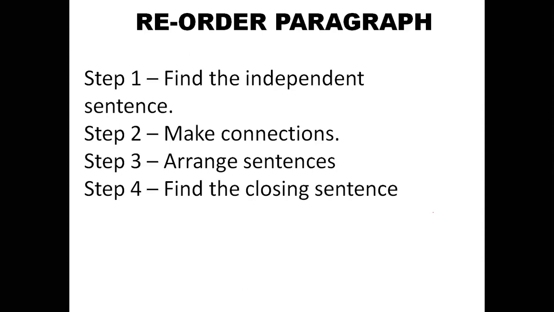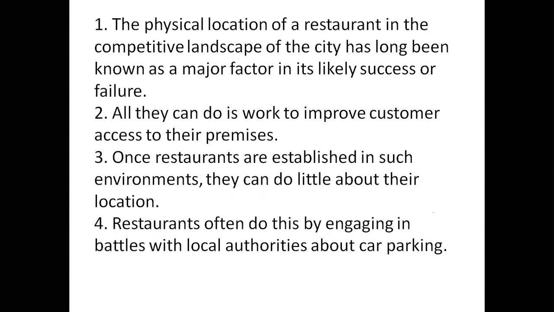So let's get back to our question now. First of all, we're going to try to find the first sentence, the independent sentence that doesn't depend on any other sentences. Now, restaurants is a noun. It could be like an introduction of a subject. So we can use that. So restaurants often do this, what?